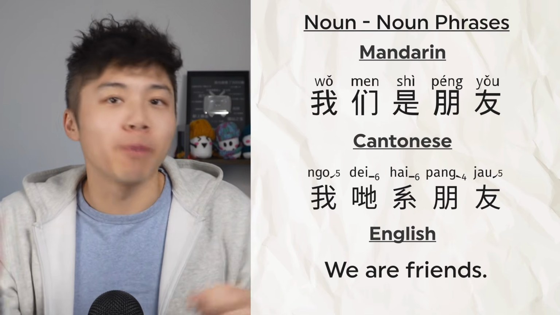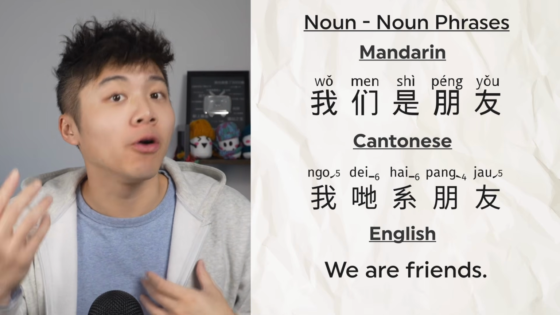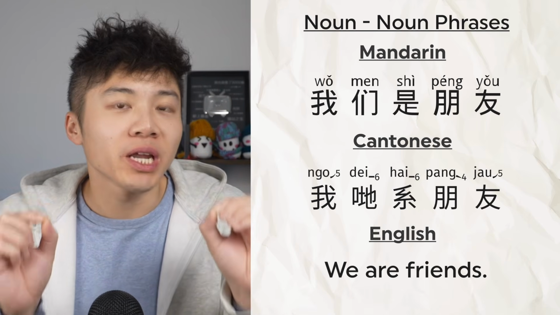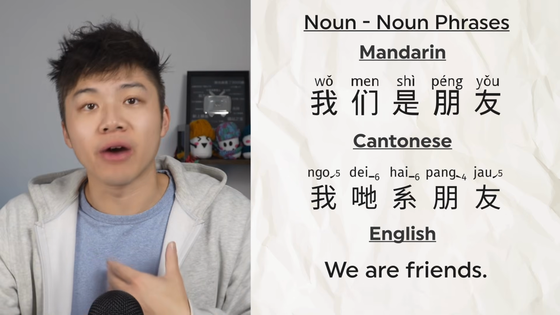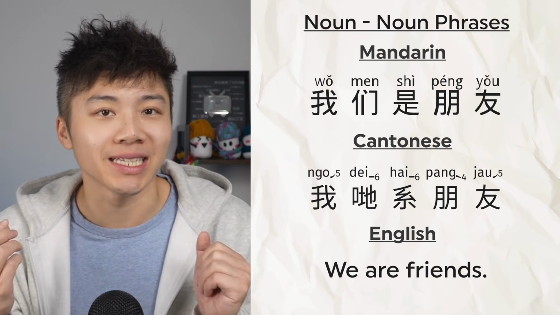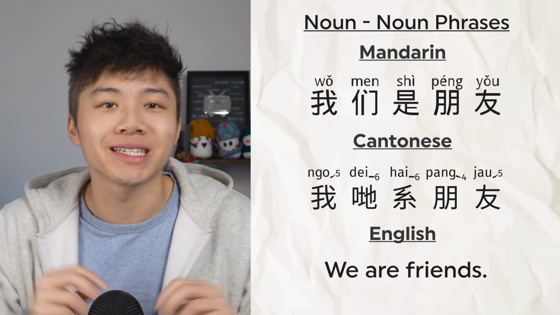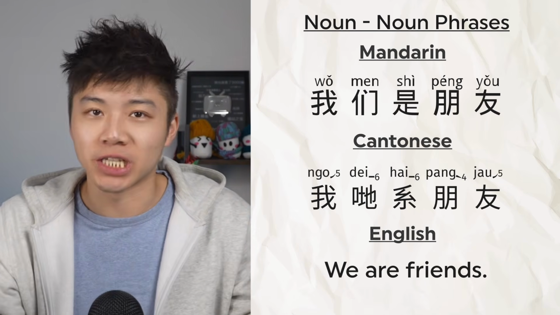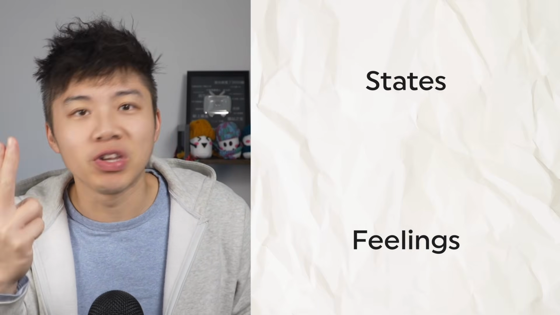So now in this sentence, both 我們, 我哋, and 朋友, 朋友 are nouns. We're identifying one noun, we, as another noun, friends. That's exactly when you should use 是 in Mandarin or 係 in Cantonese to link 2 noun phrases and express identity or classification, basically saying this noun is this noun. So now when does the mistake happen? Well, it's like we said earlier, when you use it to describe states, feelings, or actions.